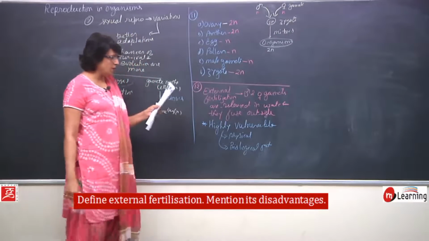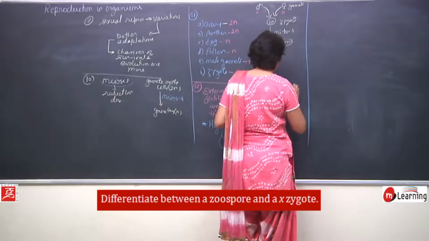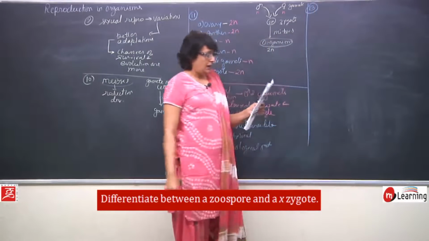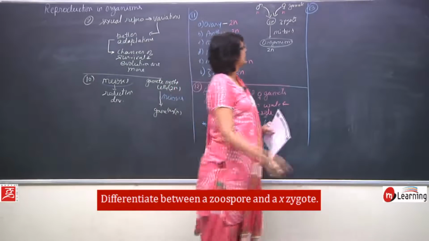This was question number 12. Now, let us take 13th question. Differentiate between a zoospore and a zygote.